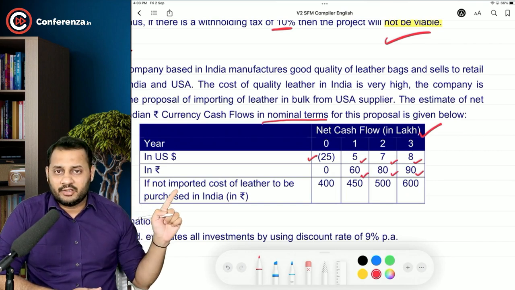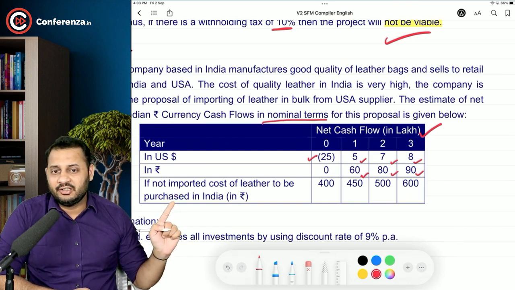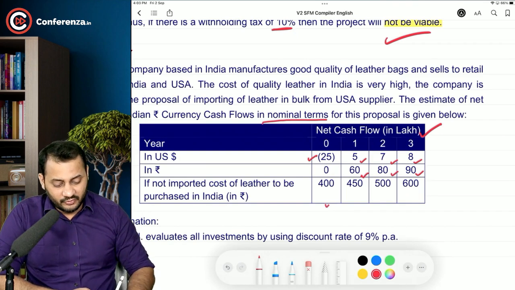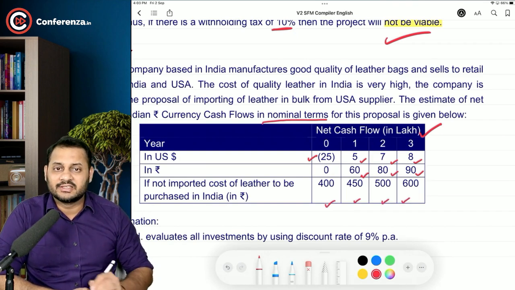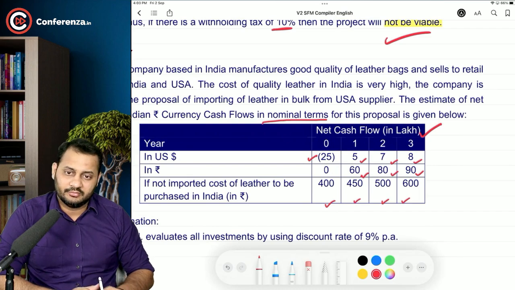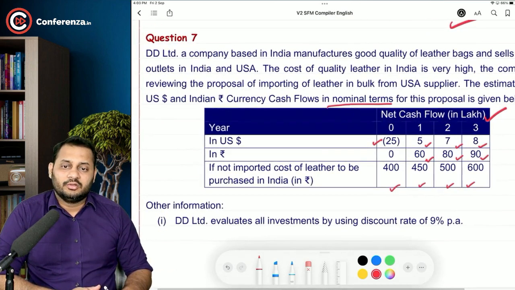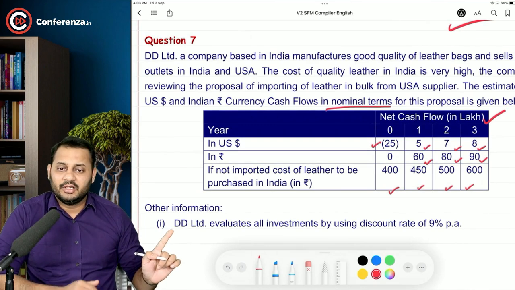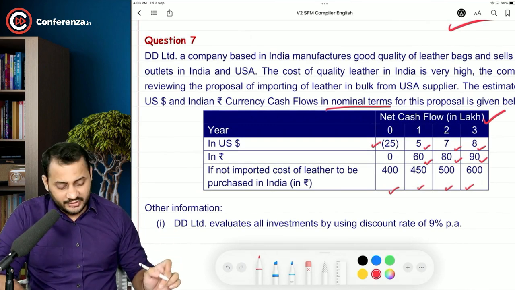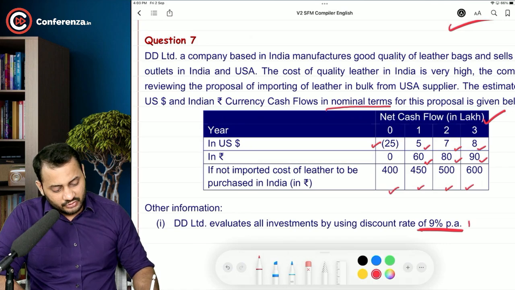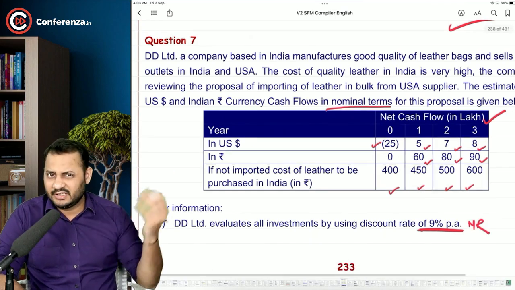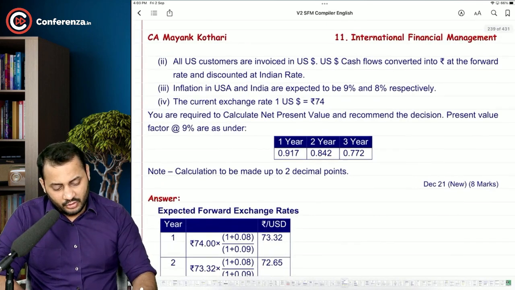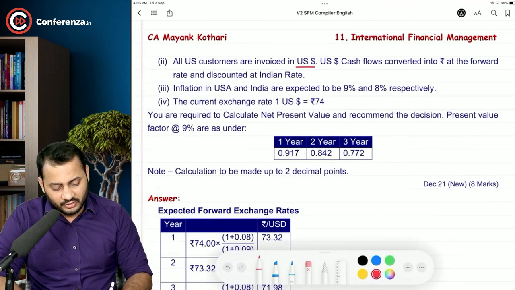If we do not import the leather, then we are going to purchase it in India, and the cost of the leather will be 400 lakh, 450 lakhs, 500 lakh and 600 lakh in total. Okay, sir. Now, other information is as follows. DD Limited evaluates all investments by using a discount rate of 9%. So I'm assuming this is a nominal rate unless something else is given in the question. All US customers are invoiced in dollars and US dollar cash flows are converted into rupees at the forward rate and discounted at the Indian rate.